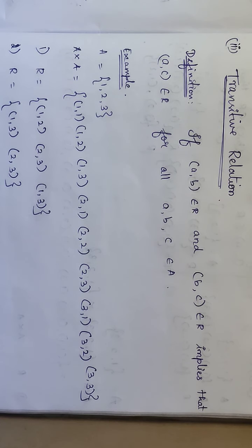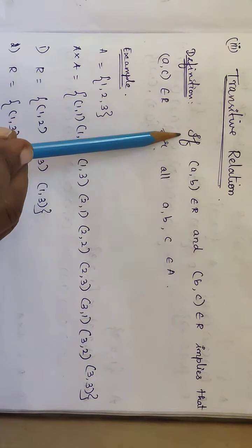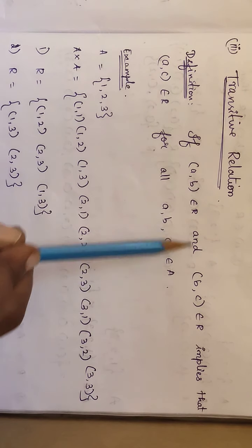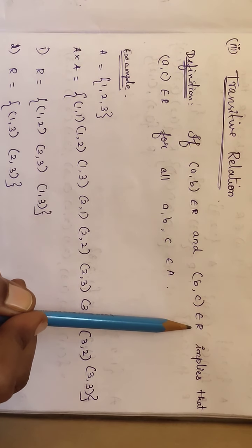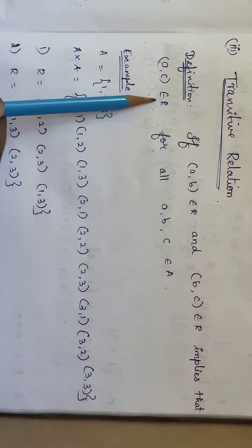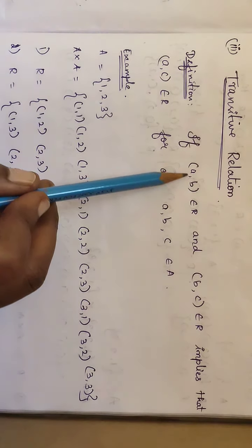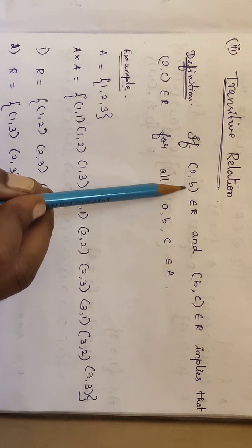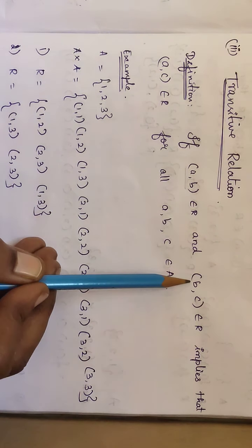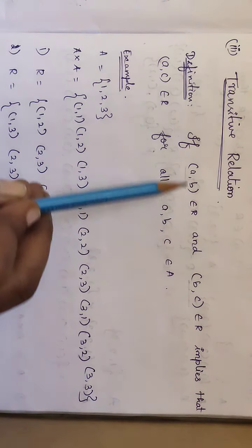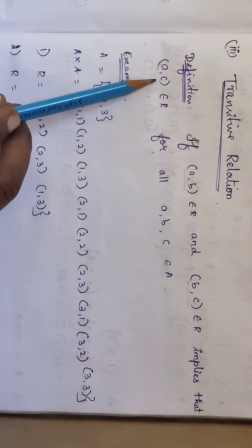The next relation which we are going to discuss is transitive relation. Definition is, if (a, b) belongs to R and (b, c) belongs to R, implies that (a, c) belongs to R. First we have to see whether (a, b) is there or not. If (a, b) is there, then check for (b, c) also. If these two are there, then we can go for checking (a, c).